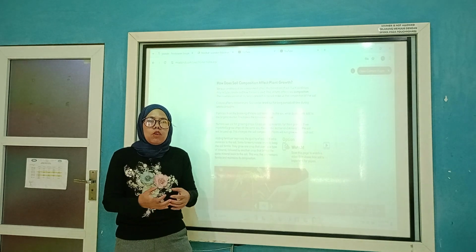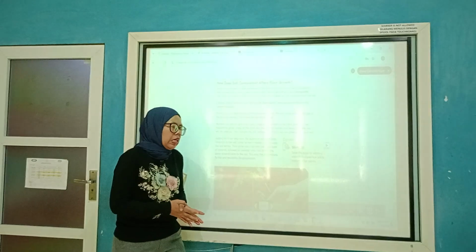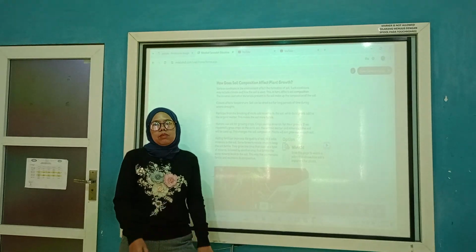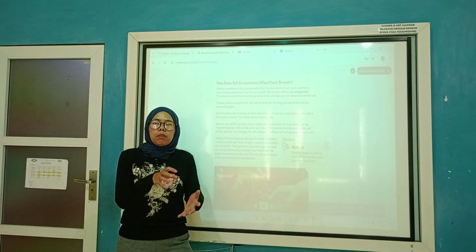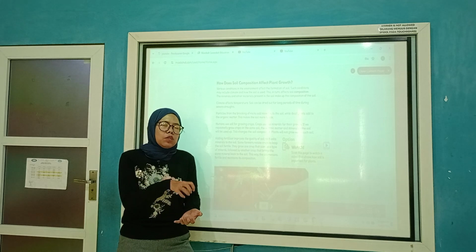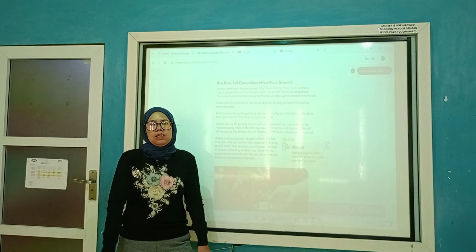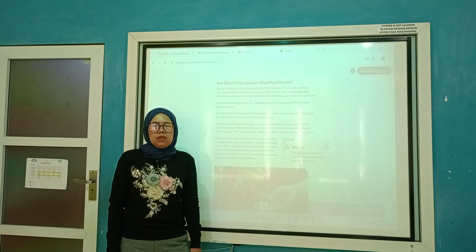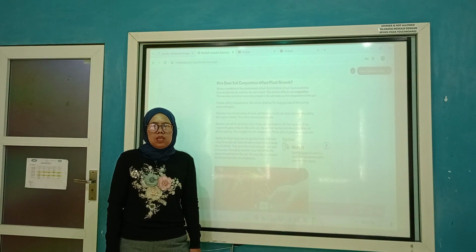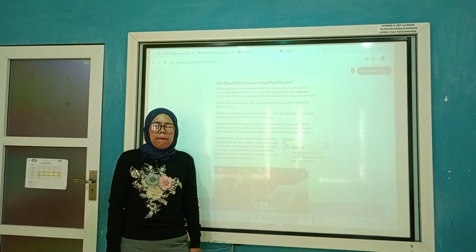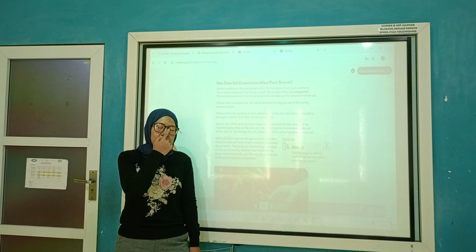So the composition of the soil is rich in nutrients, and it's very good for the plant itself. The more nutrients the soil has, the better the plant will be. Don't you mention the elements that make the plant grow first? Yes, right. The elements that make the plant grow should be water, soil, something like that, right?